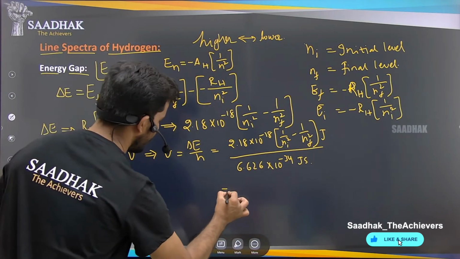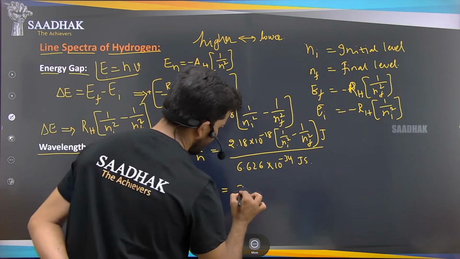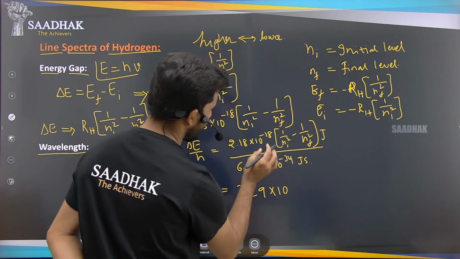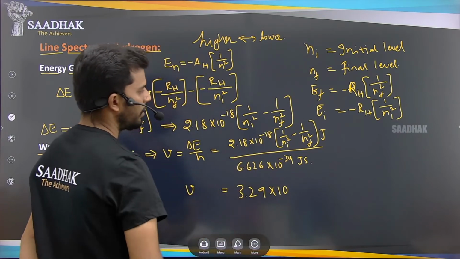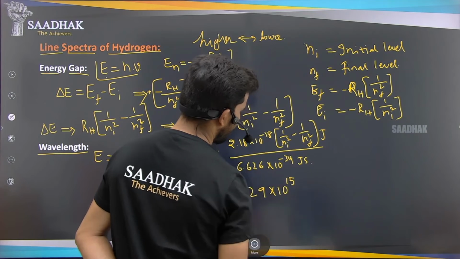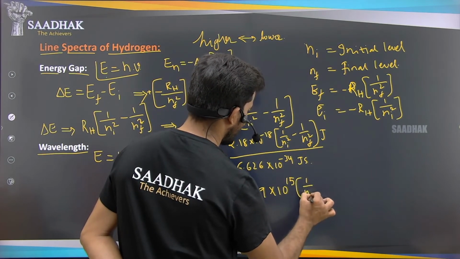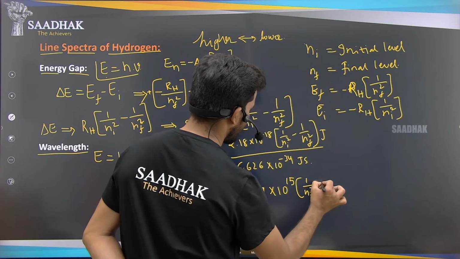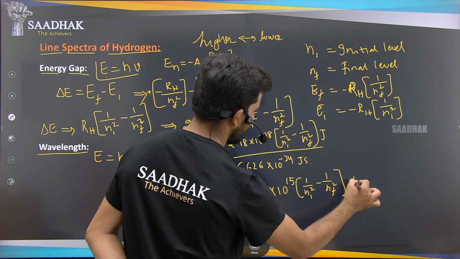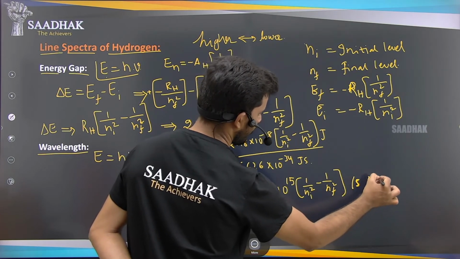So we will get the frequency v as 3.29 into 10 to the power of 15 into 1 by ni square minus 1 by nf square per second, or we can say hertz.